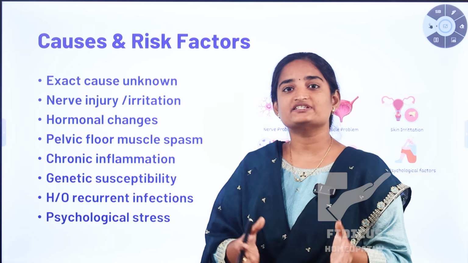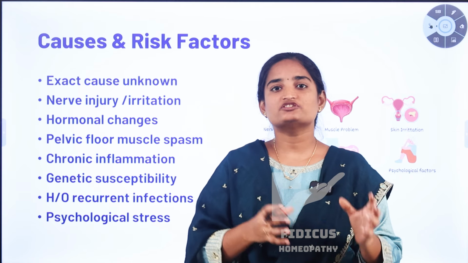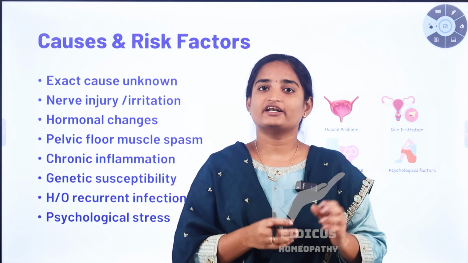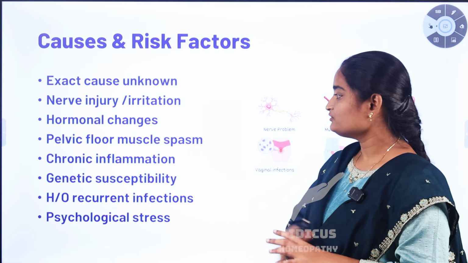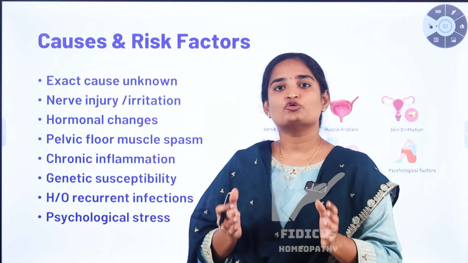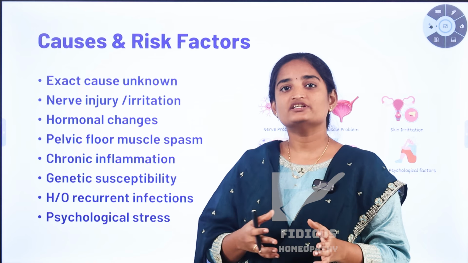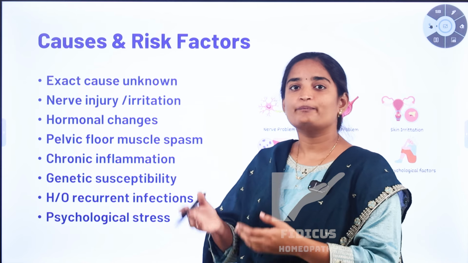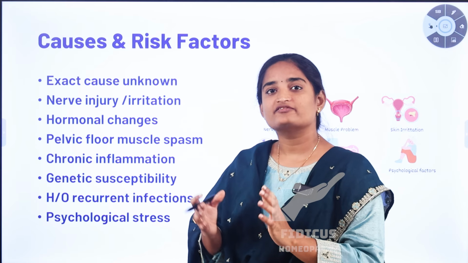Chronic inflammation. Inflammation is nothing but redness and swelling of the pelvic floor muscles. Due to continuous irritation, it causes swelling and irritation of the pelvic floor muscles. So with this inflammation, we can get the pain. And also genetic susceptibility. Usually some women have a tendency to develop vaginal pain like the vulvodynia condition. So that woman can perceive the pain through the pain pathway of that family tendency. So there is a greater chance of pelvic pain.